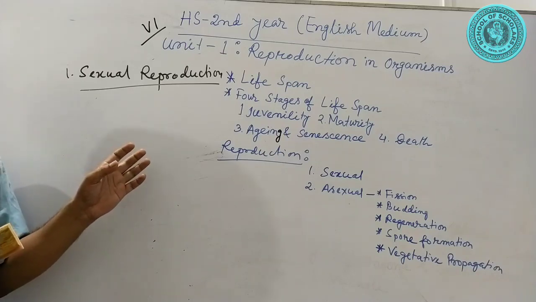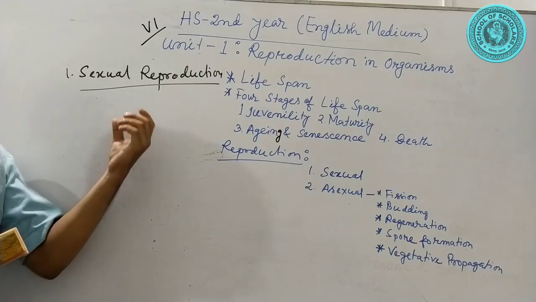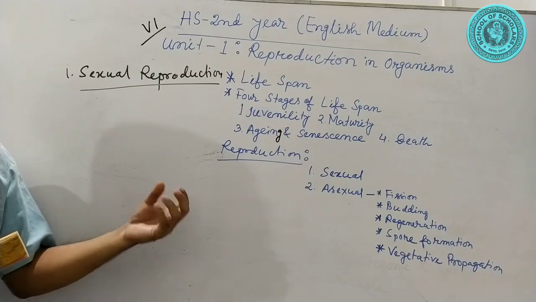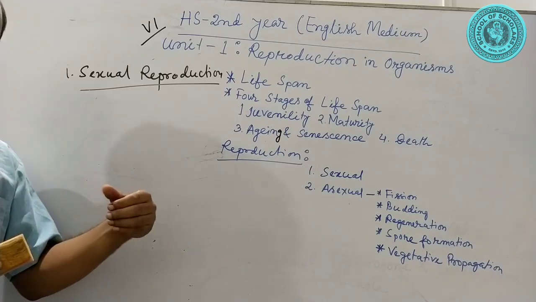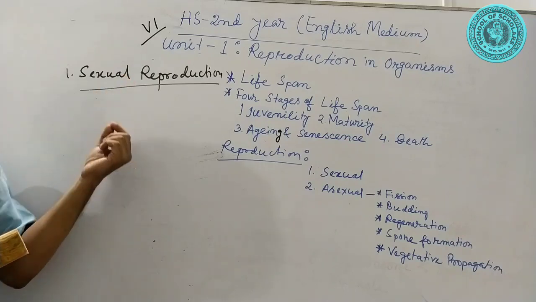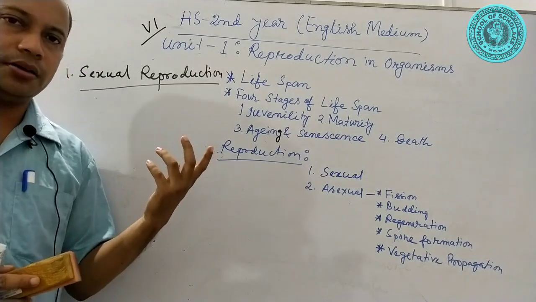And in this type of reproduction, the newly developed individual is somewhat different from its parents. Why different? This is due to variation. The main reason for the variation is crossing over.